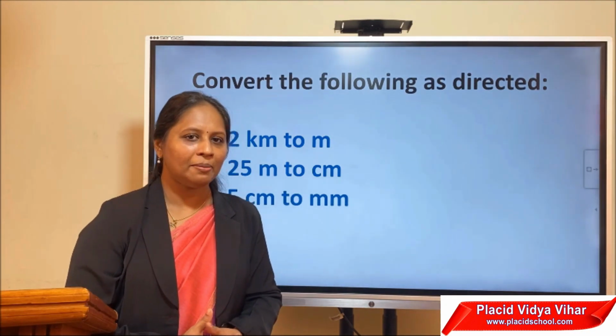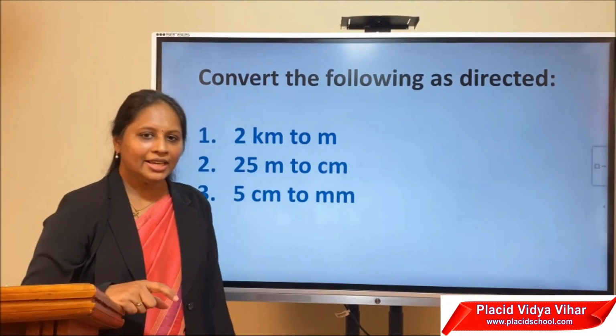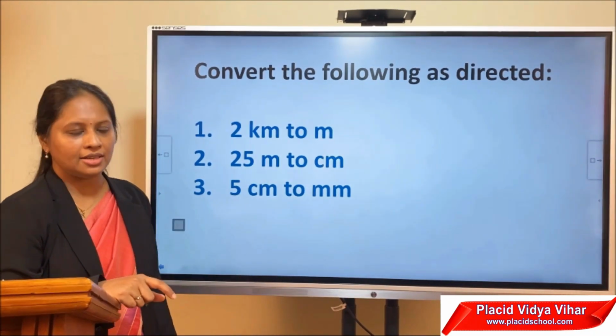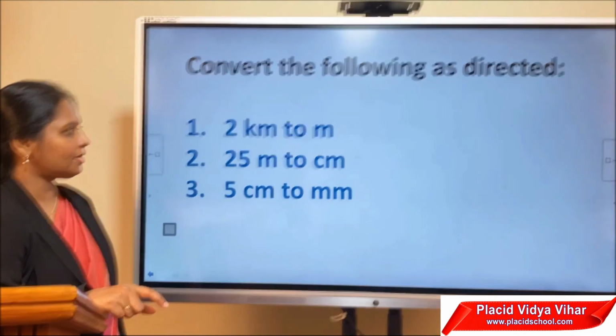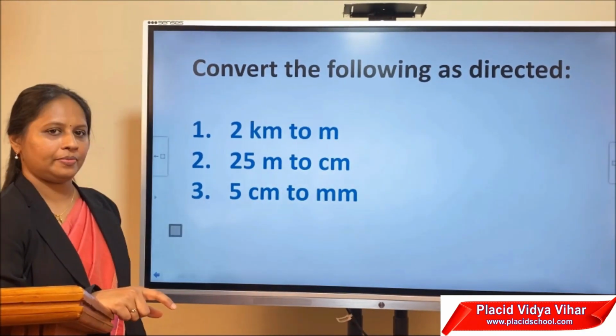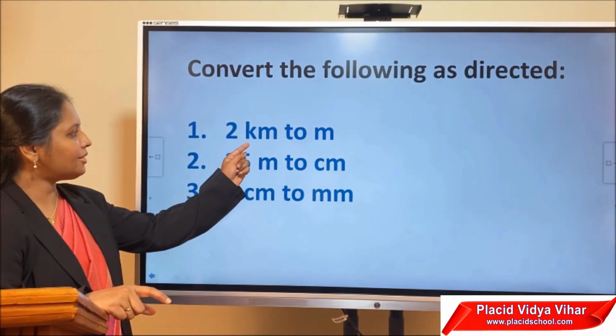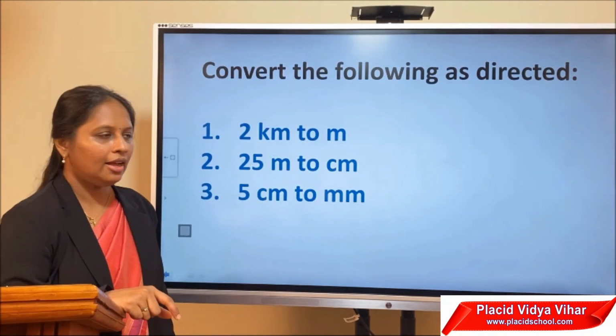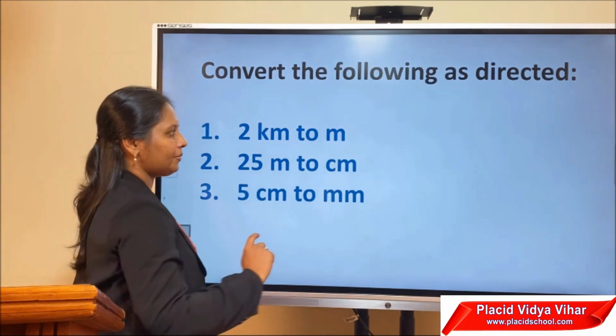Now let us do some exercises. We'll take the first example. The question is, convert the following as directed. The first question is, we have to convert 2 kilometer to meter. Here, the unit is given in kilometer and you have to convert it to meter. Let us see how to solve it.